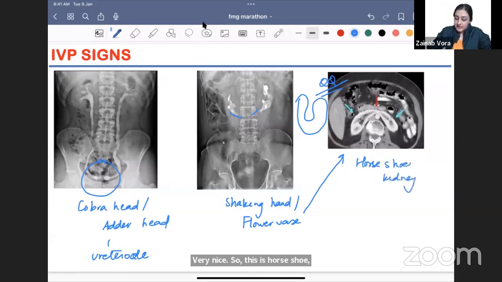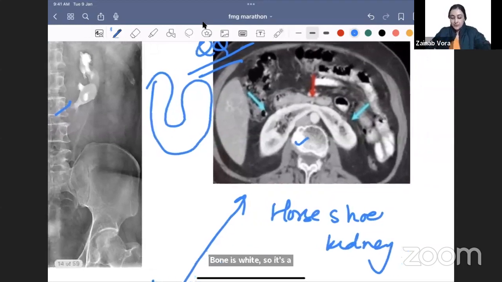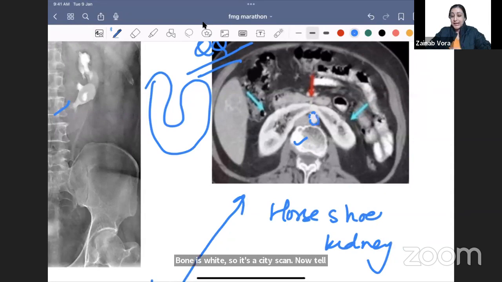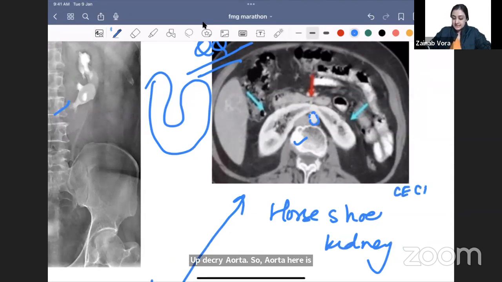So horseshoe kidney will be shown on CT like this. Now tell me, is this NCCT or CECT or MRI or X-ray? Bone is white, so it's a CT scan. Now tell me, is it non-contrast or contrast? Very good. Now you can see the aorta. So aorta here is white, so this is a contrast enhanced CT. You can also see the kidneys. If kidneys are white, it is a contrast enhanced CT.